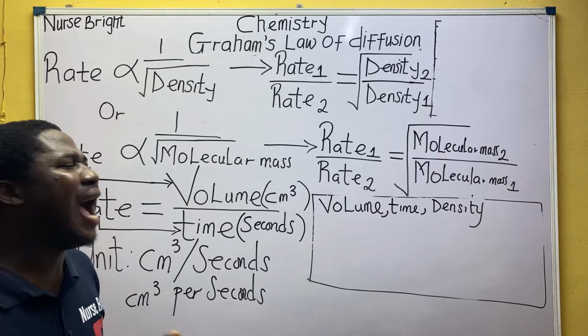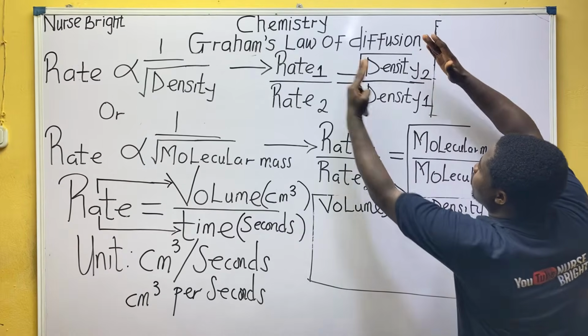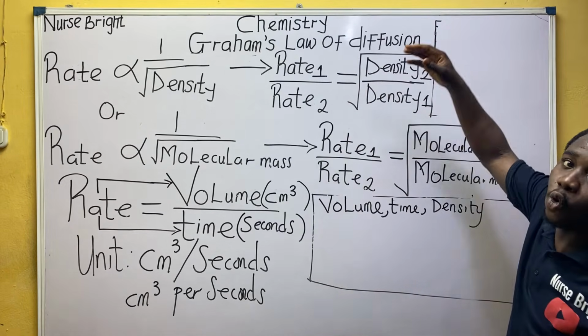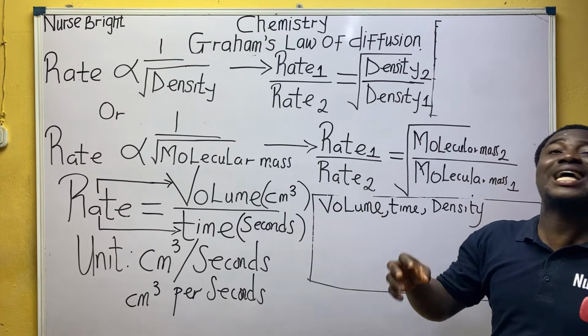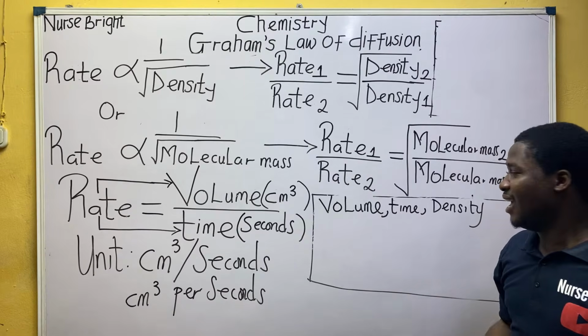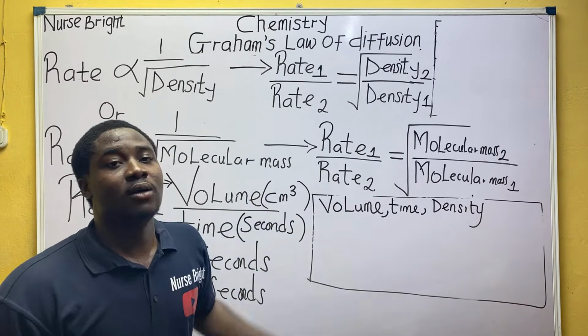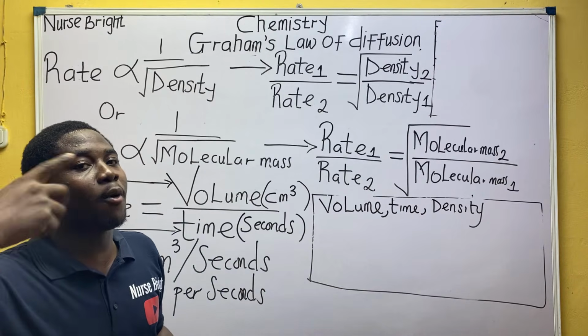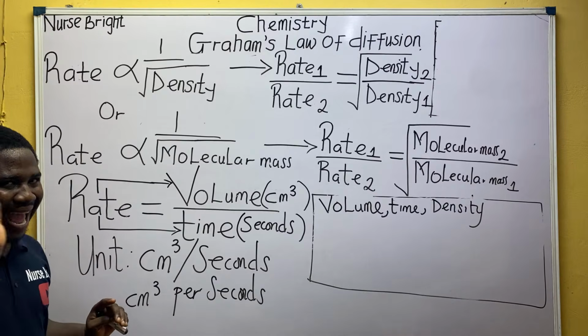Bear it in mind. Density will always stand on its own, always after the equal sign. I'm just doing this so that at least we can understand it, even if you are not an engineering student. Volume and time are from one period, which is what? Rate. So they will be one side.